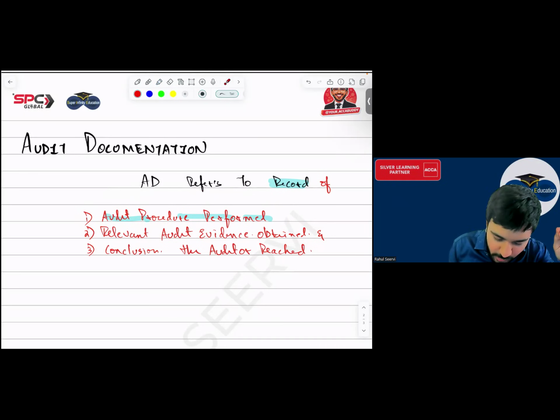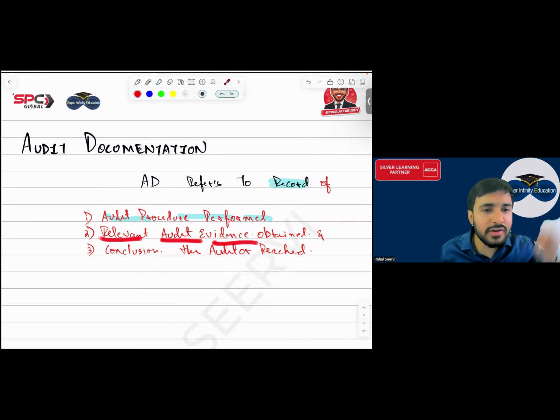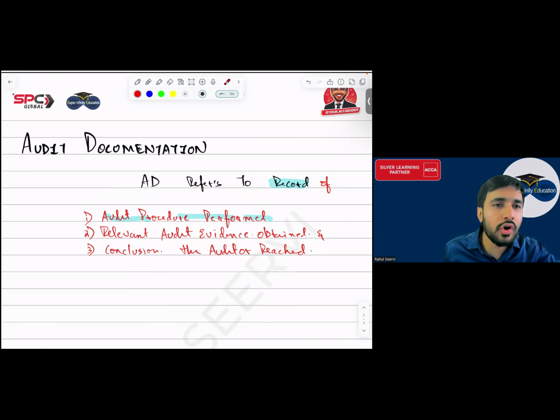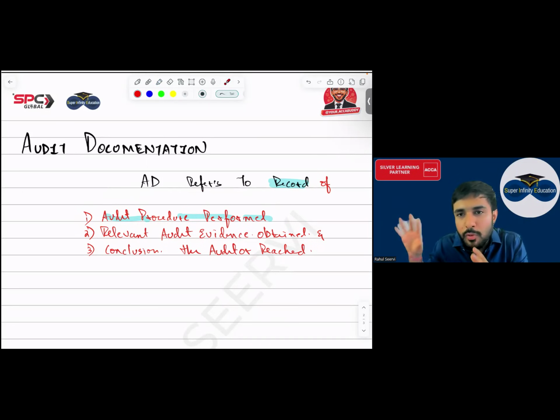Yes. Then what? And also relevant audit evidence. Whatever evidence you have got. Let's say when you perform the audit procedure, when you get the bank statement, you get the invoice, etc. All this what? ये भी audit evidence. इसको आपको maintain करके रखना है.